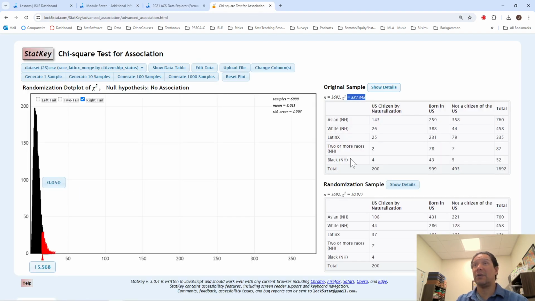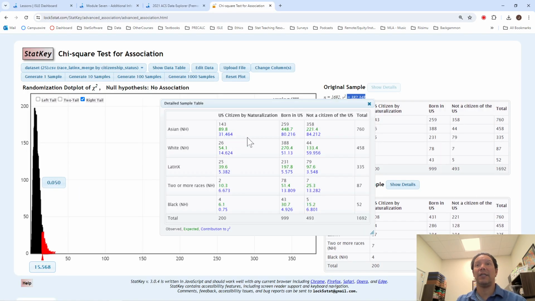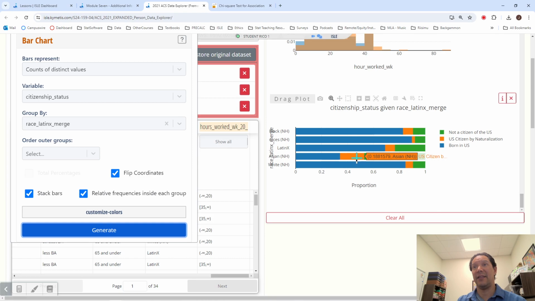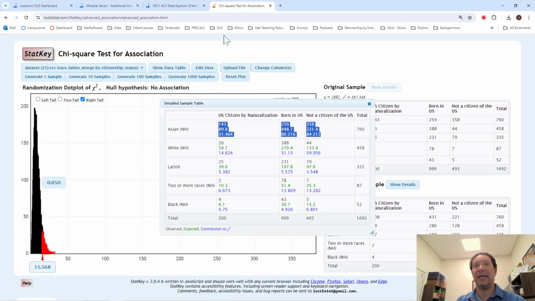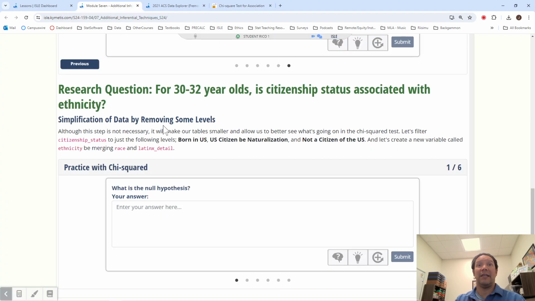So when we go to the chi-square test and look at the details, we're going to see that the Asian subrace is contributing the highest scores to the chi-squared value, because they are the most different from the overall population. They're just changing the numbers altogether. The fact that they're different makes everything sort of come off. And we probably see that Latinx has the least contribution, because they're sort of the average between Asian and white.